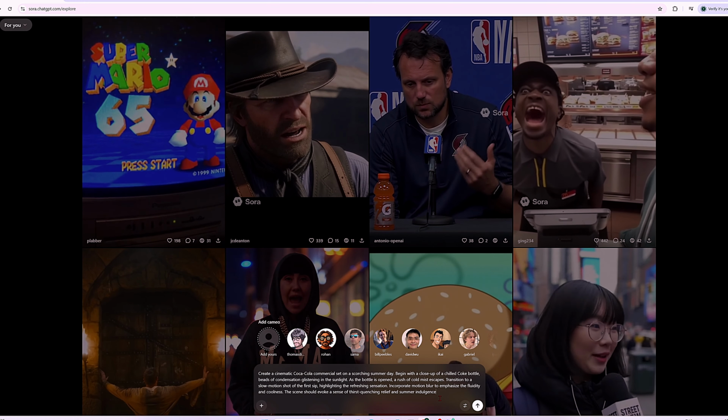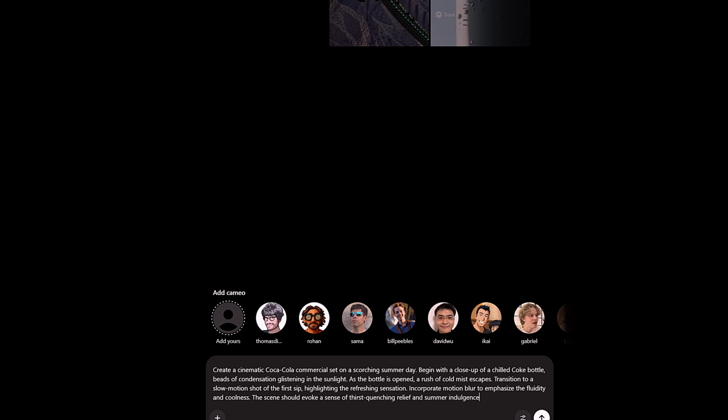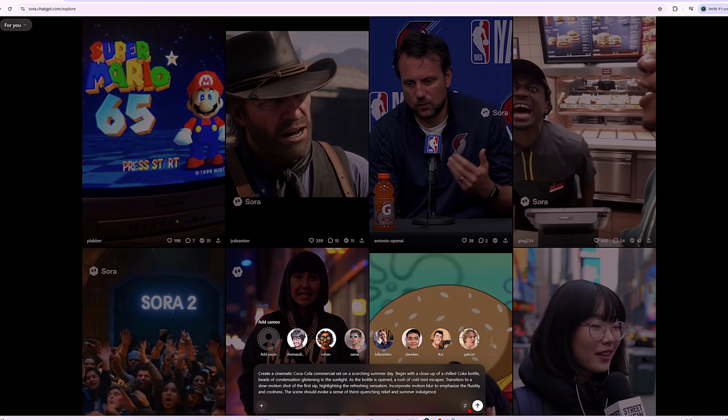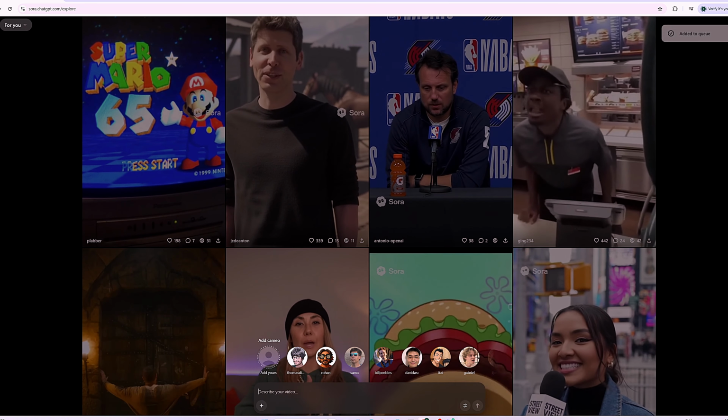Here's what I'm going to prompt it with. Create a cinematic Coca-Cola commercial set on a scorching summer day. Begin with a close-up of a chilled Coke bottle, beads of condensation glistening in the sunlight. As the bottle is opened, a rush of cold mist escapes. Transition to a slow-motion shot of the first sip, highlighting the refreshing sensation. Incorporate motion blur to emphasize the fluidity and coolness.